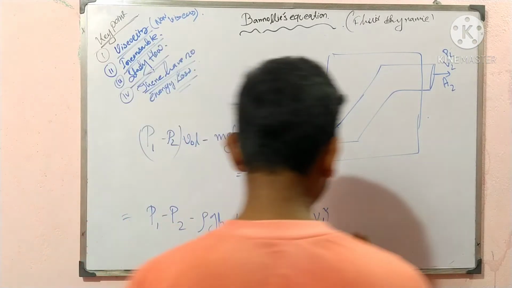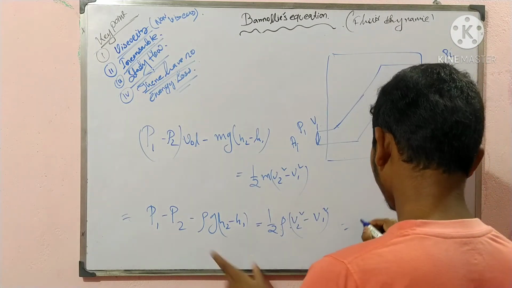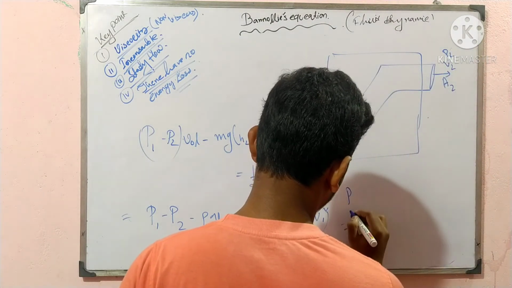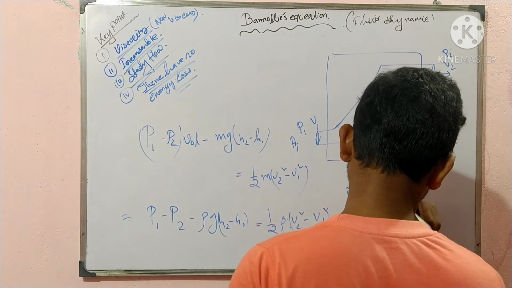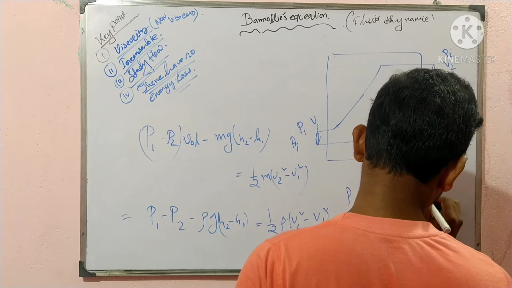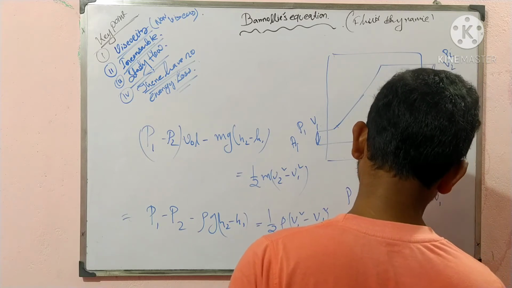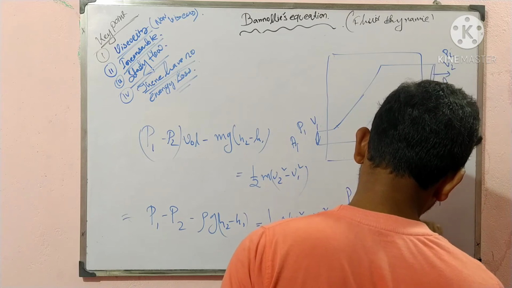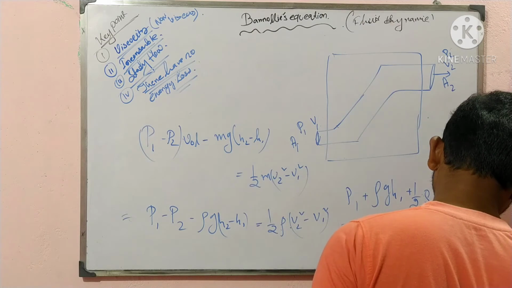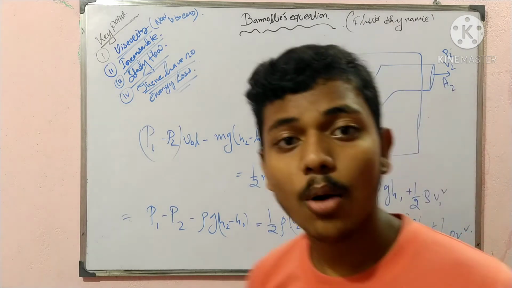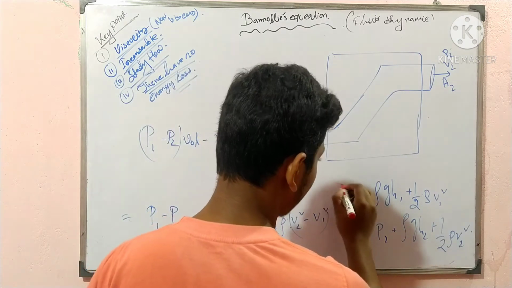Now I will rearrange this equation. Okay, so P1 plus rho g h1 plus half rho v1 square is equal to P2 plus rho g h2 plus half rho v2 square. That is our Bernoulli's equation, and that is the derivation of Bernoulli's equation.